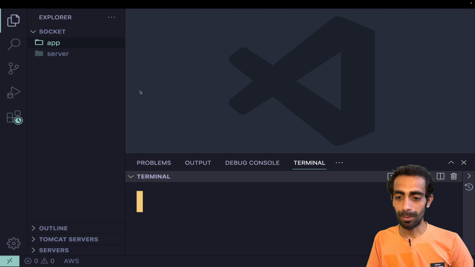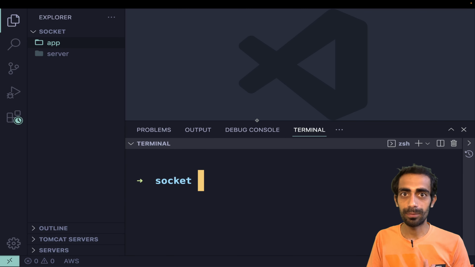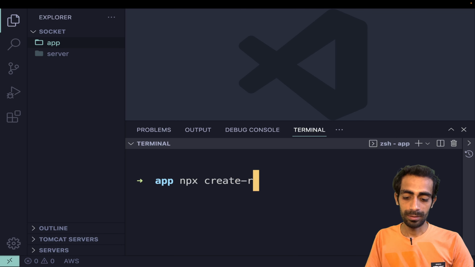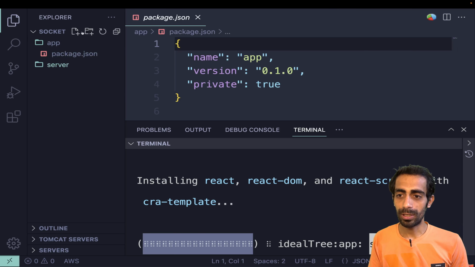For that, I'll open my terminal using Command+J, or Control+backtick if you're on Windows, and change my directory to app. Then I'll run npx create-react-app with a space and a dot, for the current directory, to install the React boilerplate.